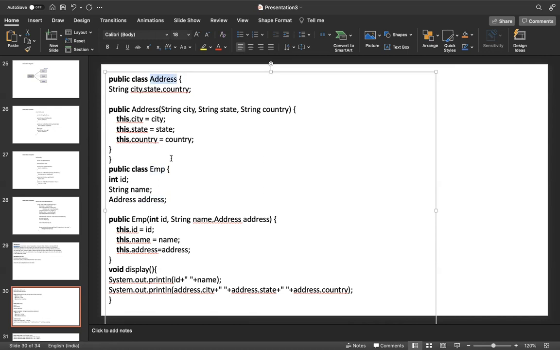There could be employees in an address, or there could not be employees in that address. Assume Bangalore is the address. Bangalore can have employees, or it may not have employees. But if an employee is staying in Bangalore, then there should be an address in Bangalore. That is the aggregation. This is the programmatic explanation.